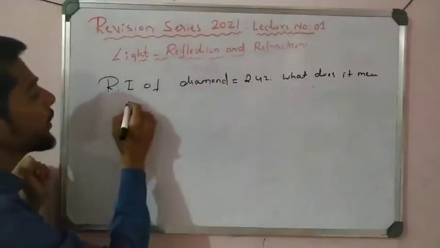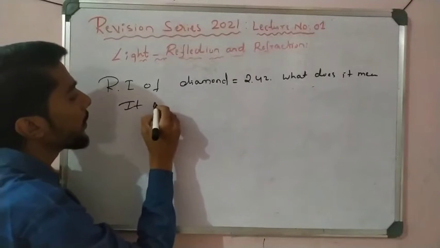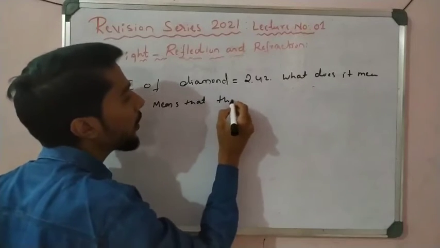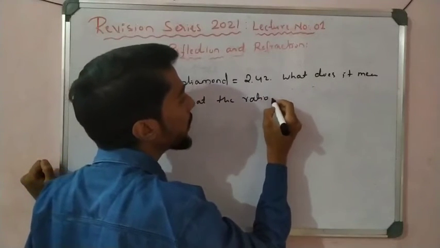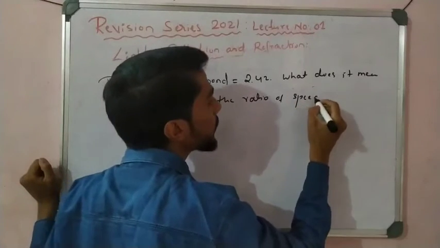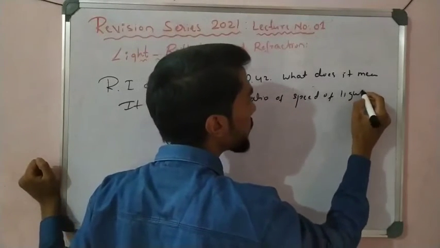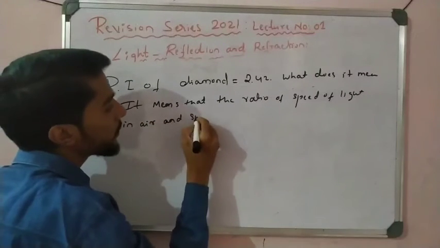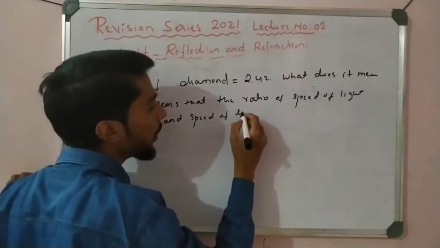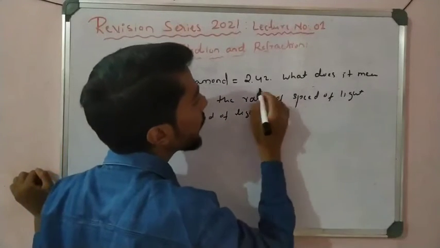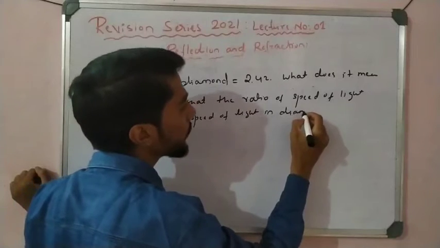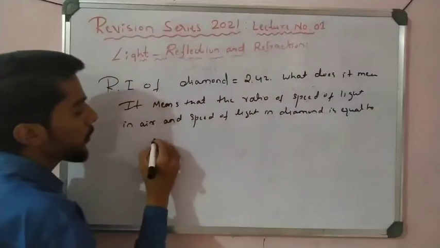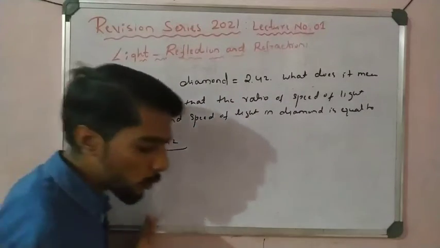Simply, it means that the ratio of the speed of light in air and the speed of light in diamond is equal to 2.42.